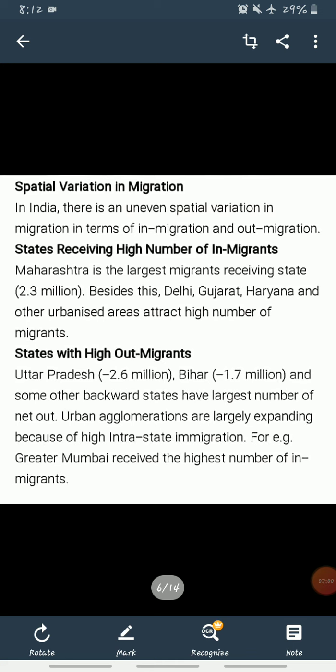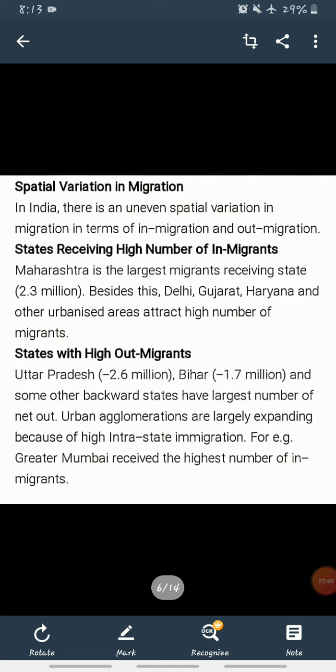Now the next topic is spatial variation in migration. In India, you can see there is an uneven spatial variation in migration in terms of in-migration or out-migration. So we can divide it into two parts: states receiving a high number of in-migrants, or states receiving a high number of out-migrants. The in-migrant states are Maharashtra. Maharashtra is the largest migrant-receiving state, about 2.3 million. Besides this, Delhi, Gujarat, Haryana and other urbanized areas attract a high number of migrants.